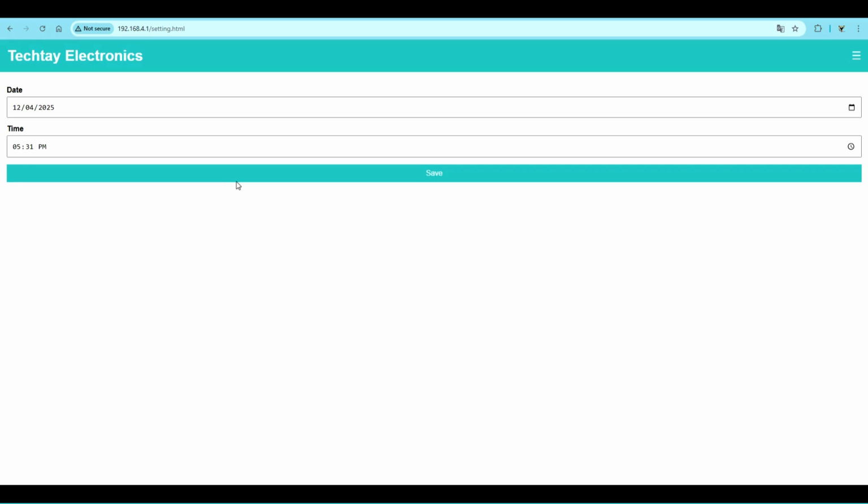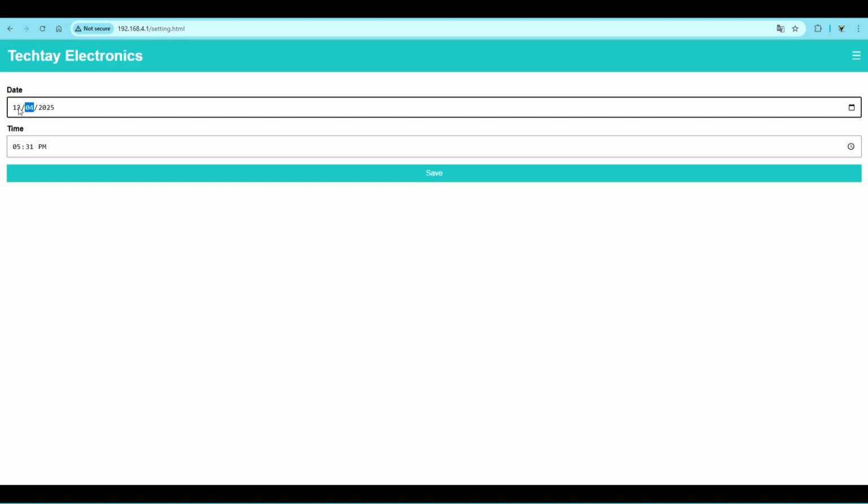If you must adjust manually, tap the date field and pick the correct day. Then tap time and set the current hour and minute. Make sure AM, PM or 24-hour is correct. When the values are correct, press Save.